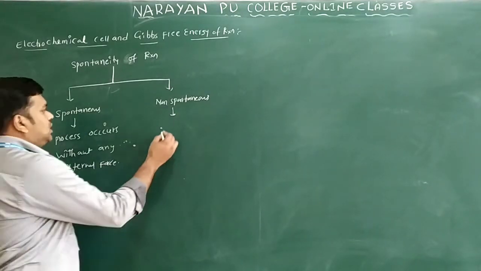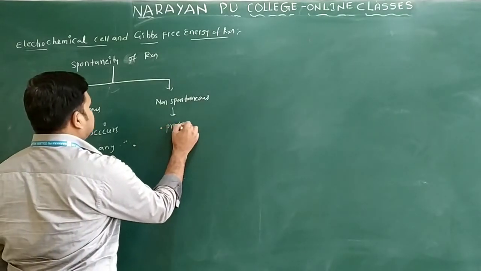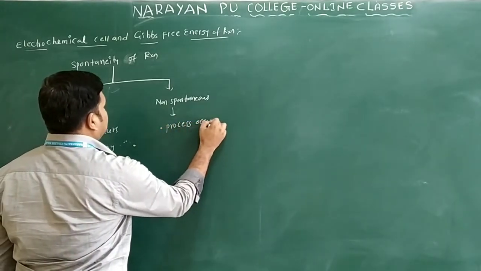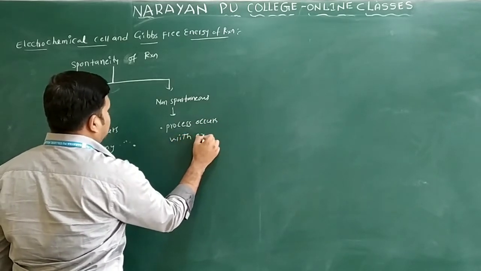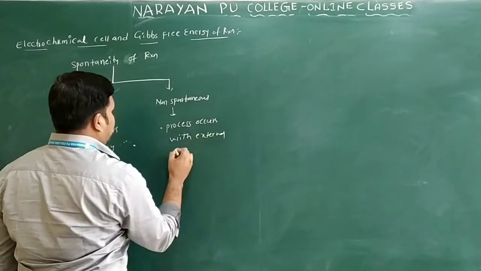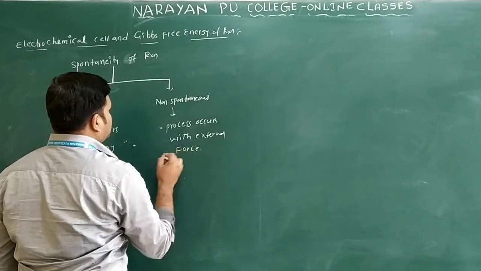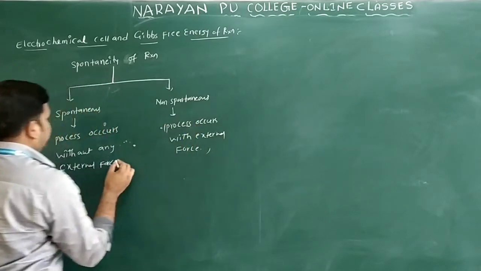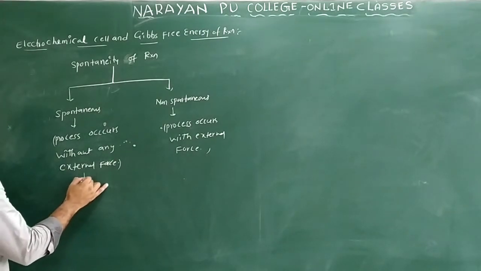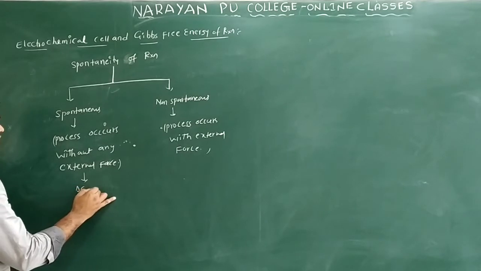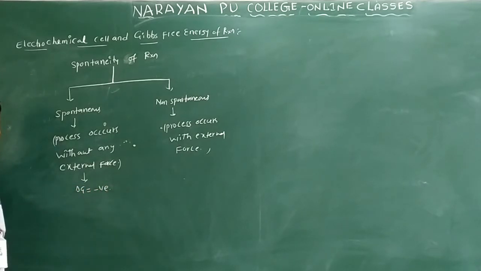So this is the non-spontaneous process, and this is a spontaneous process only. Generally if the process is spontaneous, delta Z is negative only.